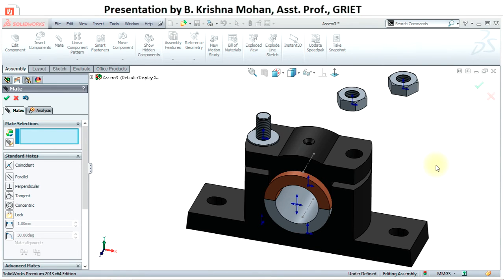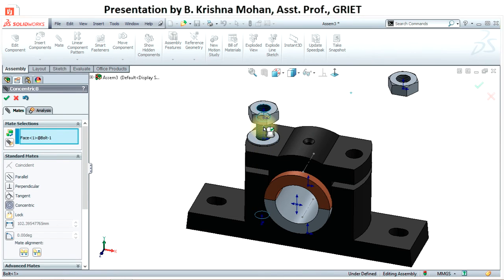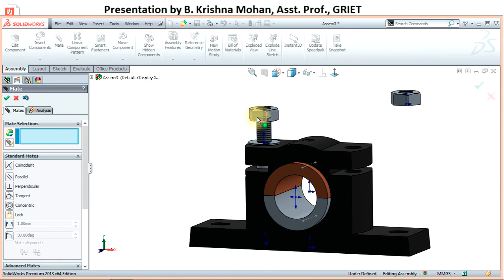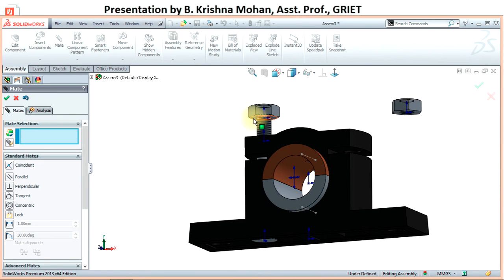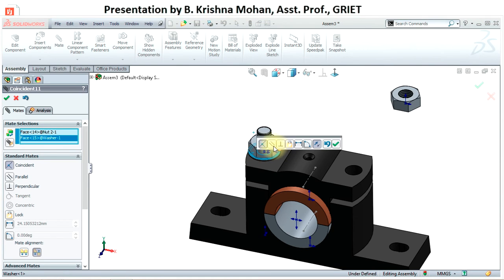Apply relations between the bolt and the nut. So select the curve surface of the nut and the curve surface of the bolt and use concentric relation and say OK. So if you see here, this can rotate as well as it can move along the y direction. So let us fix. So let's select the flat surface of this nut and the flat surface of the washer and apply coincidence relation, say OK.